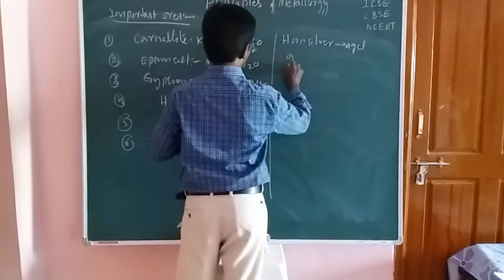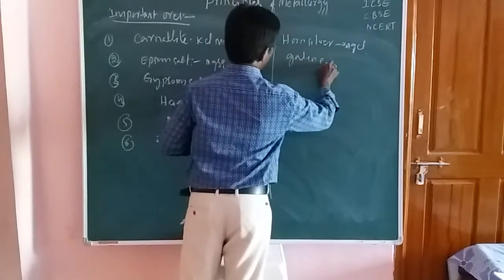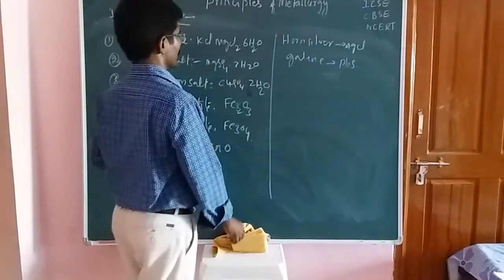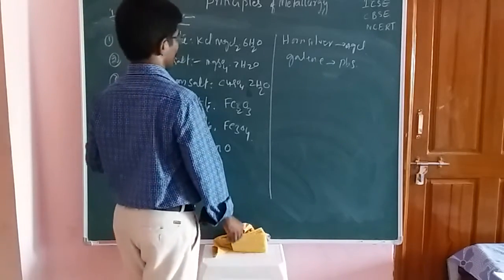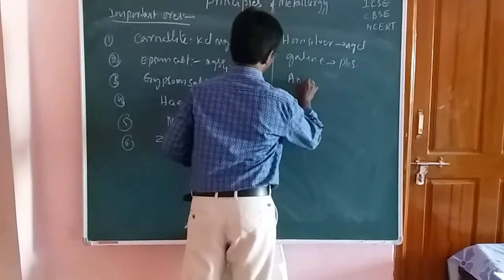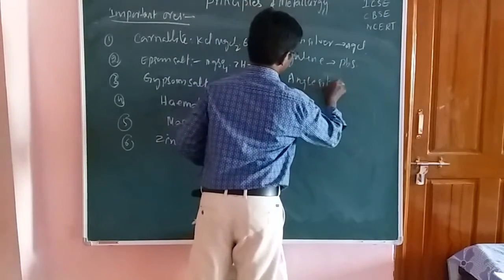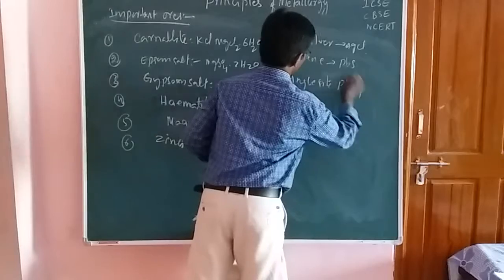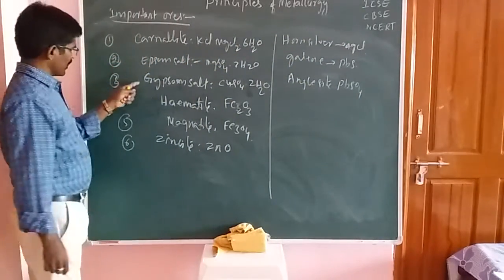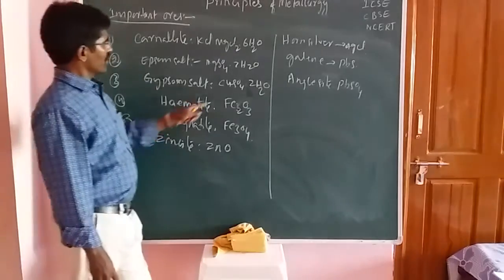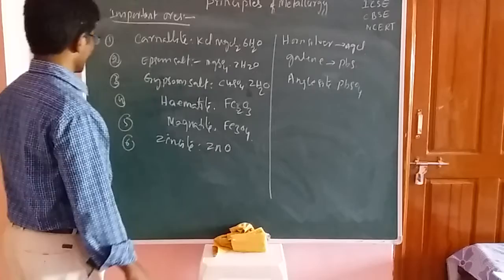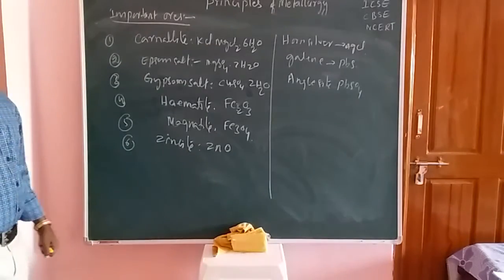Next galena, PbS. Next is anglesite, that is PbSO4. Students, now here 1, 2, 3, 4, 5, 6, 7, 8, 9, and next one is magnesite.